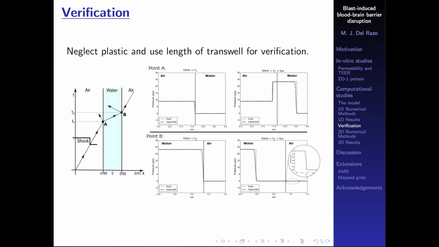So a time later, 6 microseconds later, we can see that the reflected waves across the interface actually match quite well between the numerical simulation and the exact Riemann solver. Now again, this wave over here is going to keep on traveling on the water until hitting point B. As it's about to hit point B, it will again look like another Riemann problem, or at least really close to another Riemann problem at this point.